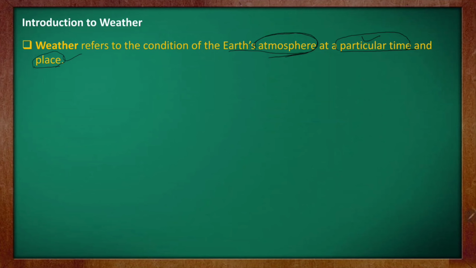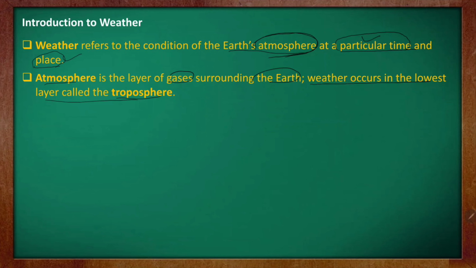So next term we have learned was atmosphere, isn't it? It is the layer of gases surrounding the earth. There are gases which are surrounding the earth, like the troposphere, stratosphere, ionosphere. There are so many layers about which you learn in your higher classes, but in this chapter we have focused on the troposphere. Why? Because all the weather phenomena occur in the lowest layer called the troposphere. So the troposphere is the lowest layer and all the weather occurs here only.